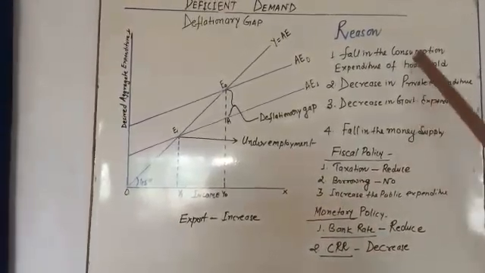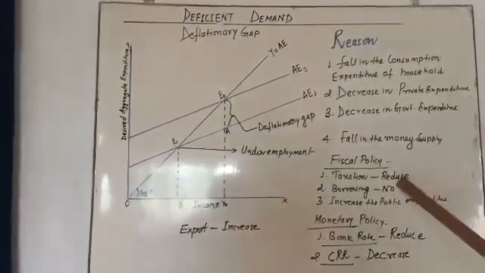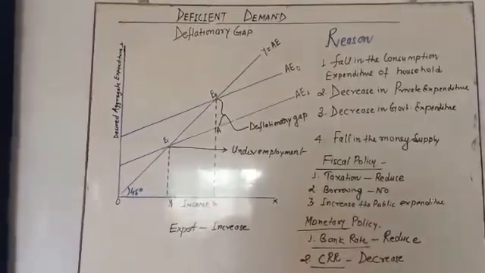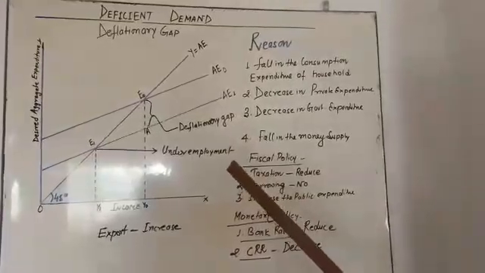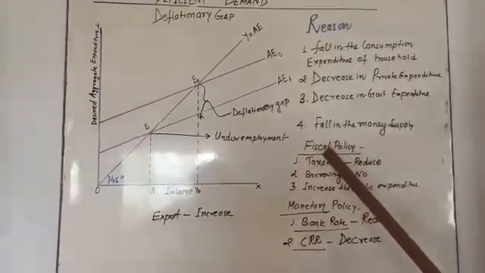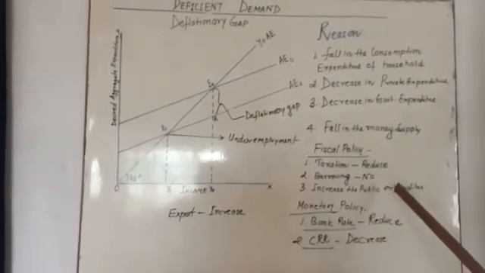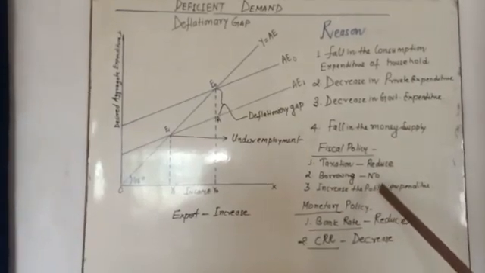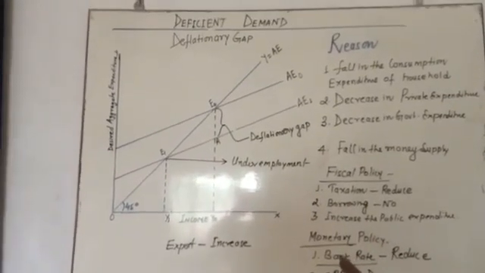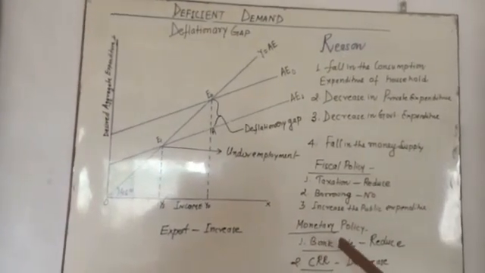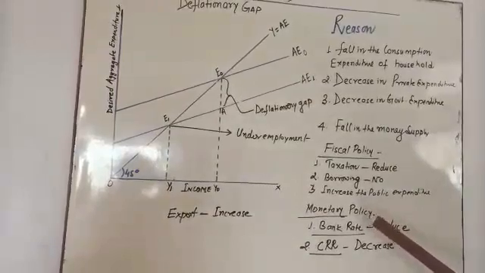So the government is going to reduce this position with the help of three methods: fiscal policy, monetary policy, and foreign trade policy. In the fiscal policy, when the tax is going to reduce, the government is going to reduce the direct taxes and indirect taxes, by which the consumption is going to increase. The government is going to focus on how to increase the consumption in an economy. So no borrowing is going to be made by the government. The third point is to increase the public expenditure. The government is going to make more and more expenditure for making roads, bridges, railway investment.